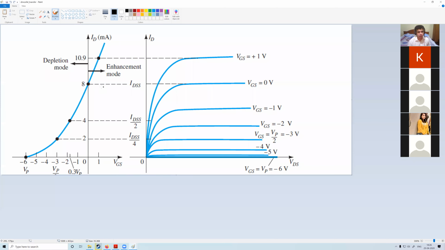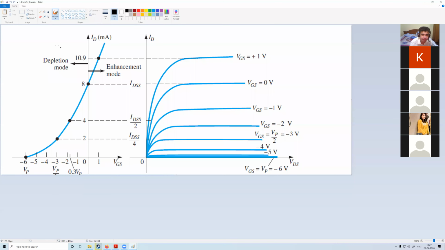When VGS is 0 volt, ignore the VGS is plus 1 volt for the timing. Okay, we are not considering that. Focus here. This is from the Boyle book, by the way, from the textbook. So initially the current does increase. After that we get the pinch off. The pinch off is somewhere here, around plus 6 volt.